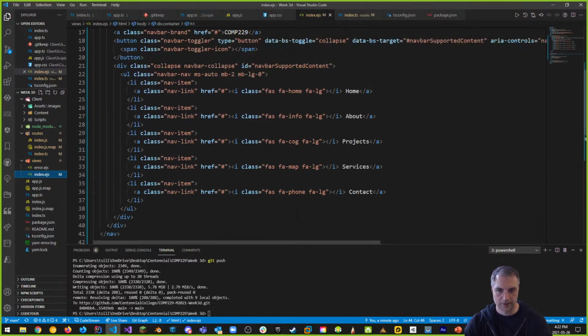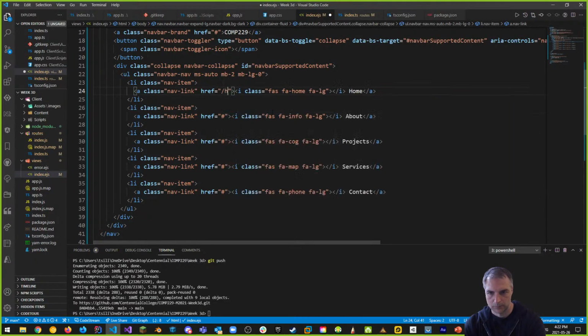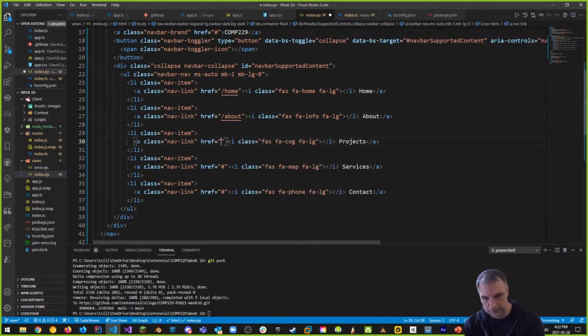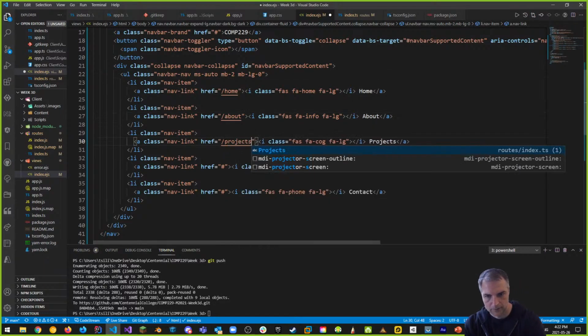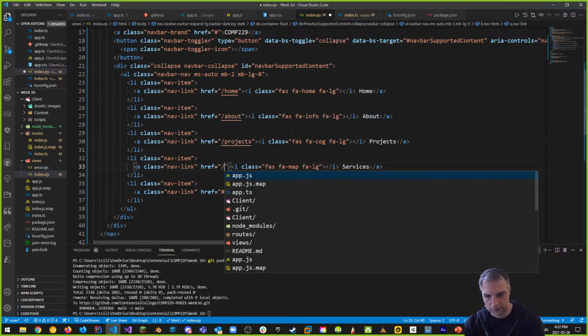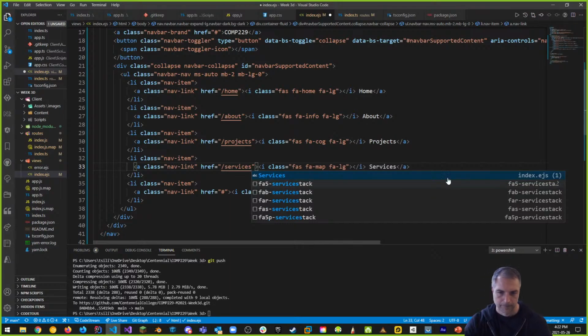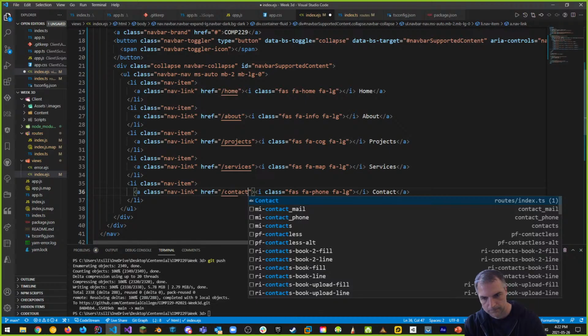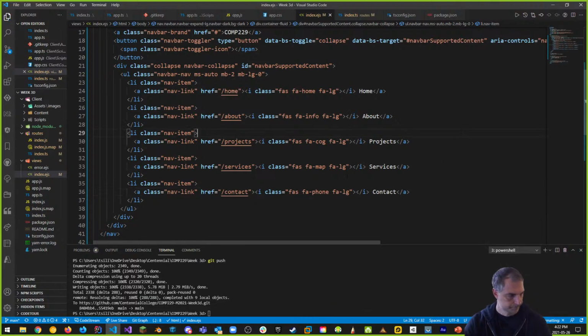One thing we note is that this is all wrong. Home should be /home, right? This should be /about. These are the navigations that we have to put in. This is /projects, right? This is /services. And finally, this is /contact. Okay, so this is our routing that we've added in.